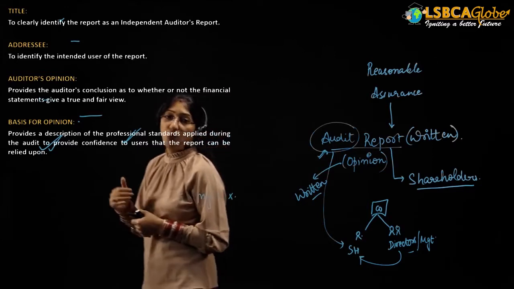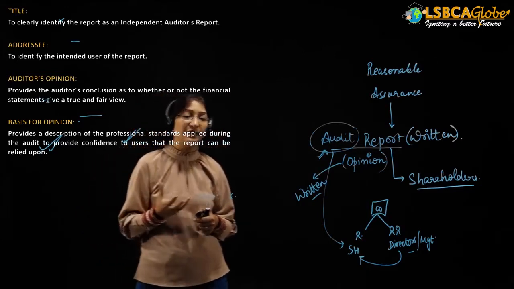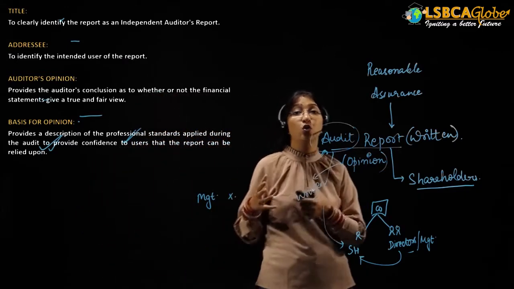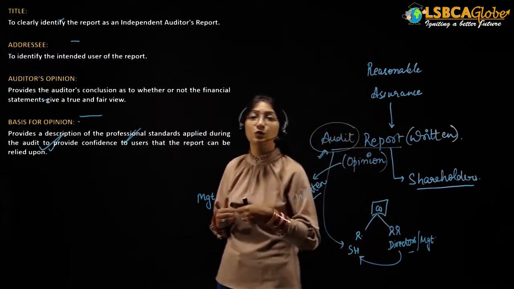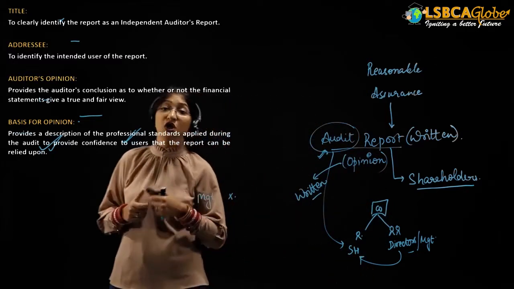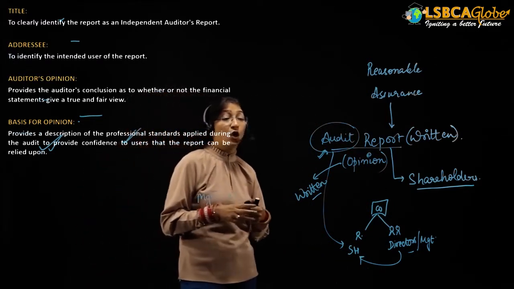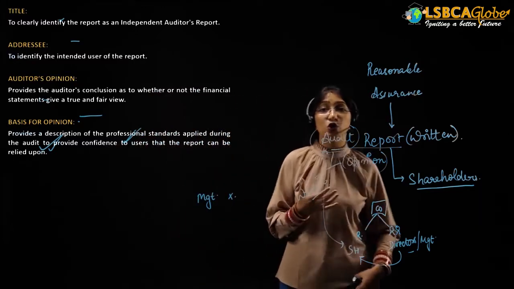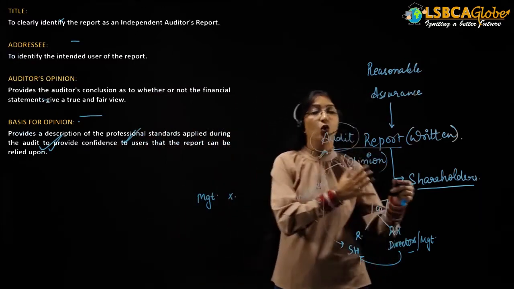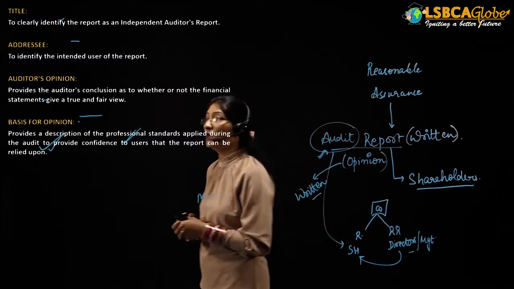Now, addressee. Why is the addressee provided? Because we want to know to whom this report is addressed, to whom the report is to be provided, that is, to the shareholders of the company. We want to know who the intended users of this report are. The shareholders are the intended users of the report.